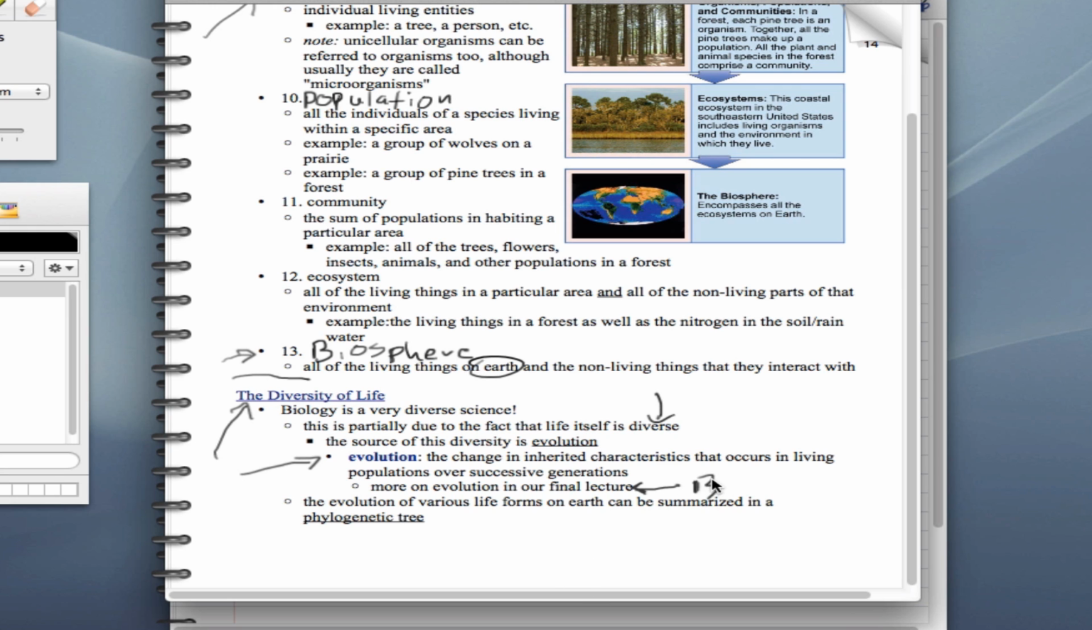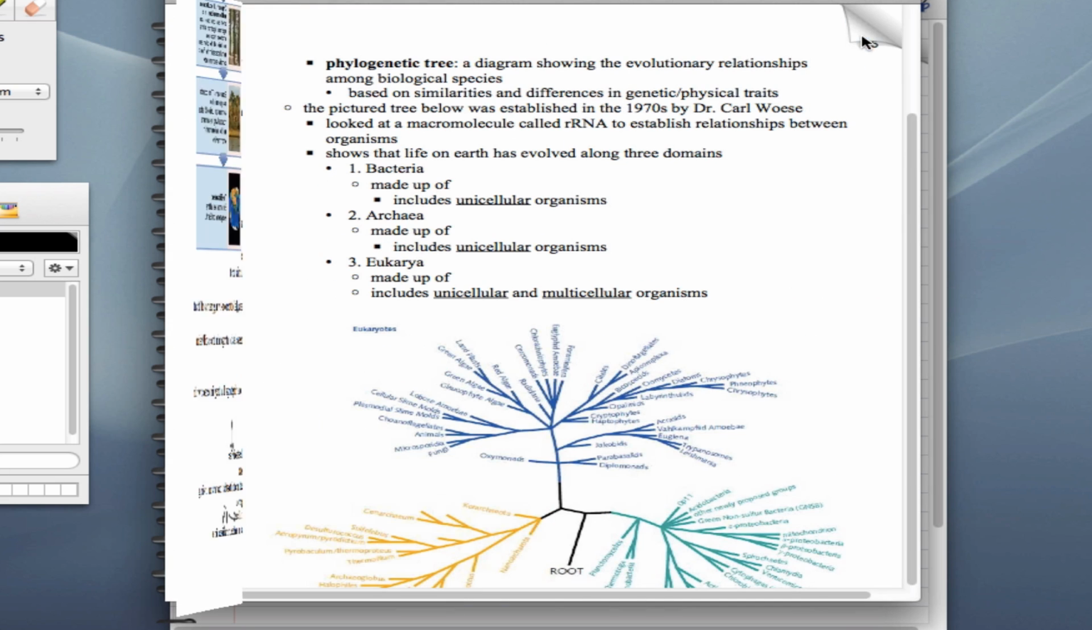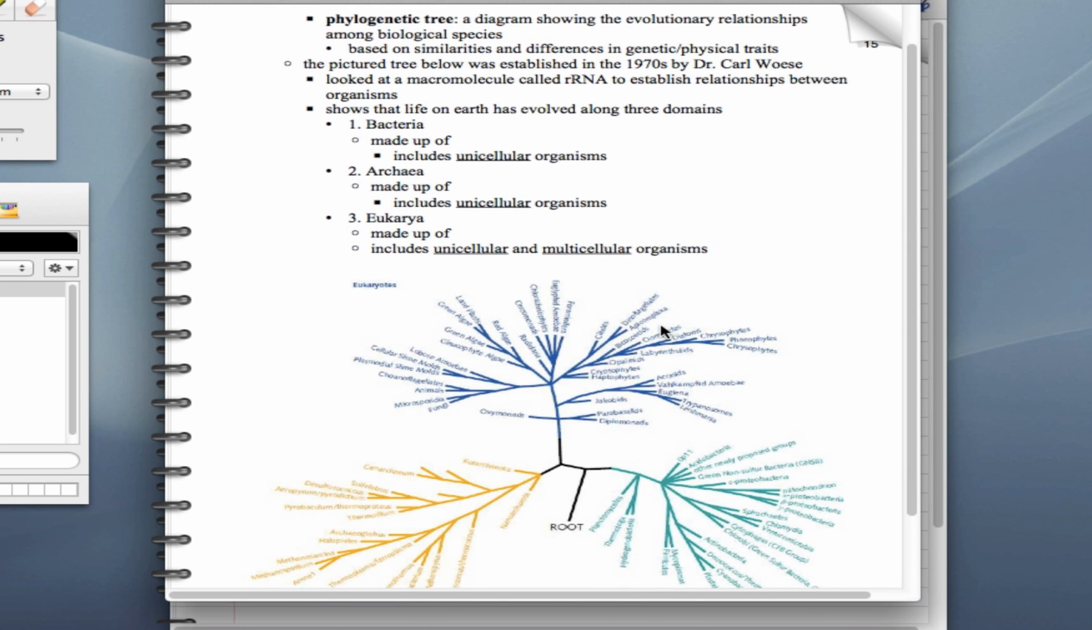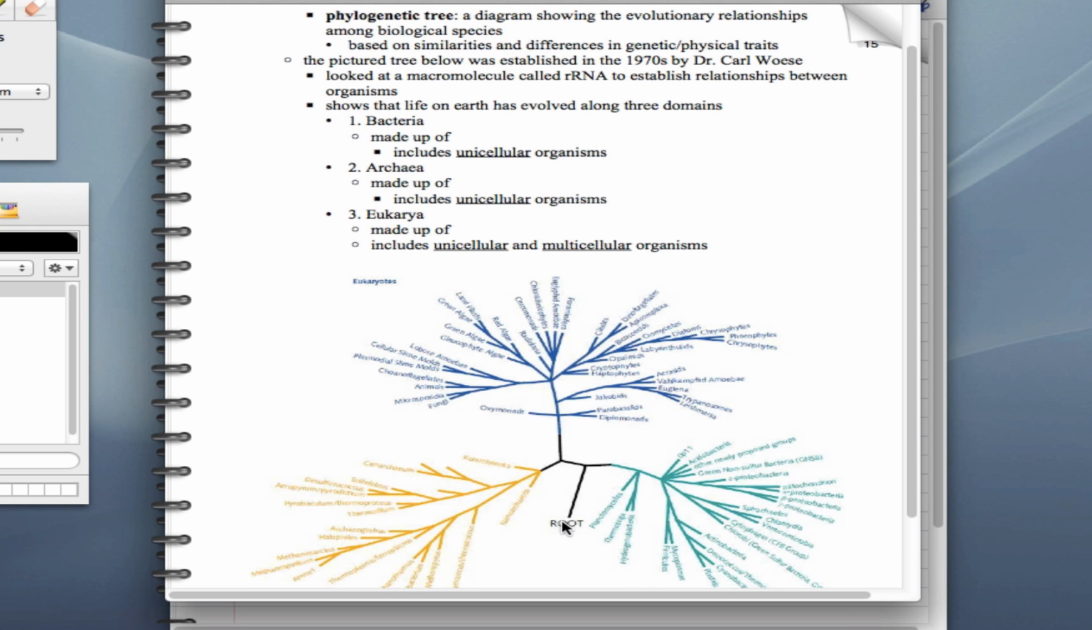And the reason that we wait until then to cover evolution is because evolution and the ideas of evolution are built upon all of the things that we're going to learn this semester. So we're going to come back to this concept and look at it in detail a little bit later on. But if we want, we can actually see the evolution of various life forms summarized in what we call a phylogenetic tree. And on the next page here, you can see that phylogenetic tree right down here. It's a diagram that shows evolutionary relationships among species, how closely related things are.